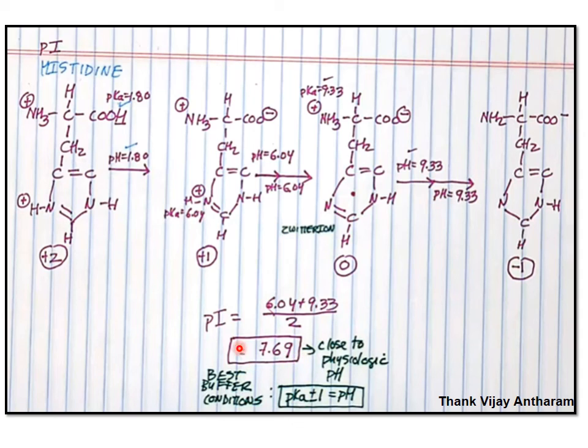So the isoelectric point for histidine is close to the physiological pH. For the best buffer condition, the pKa plus or minus 1 is equal to the pH. So of the amino acids, we can use histidine as a buffer solution. Thank you.